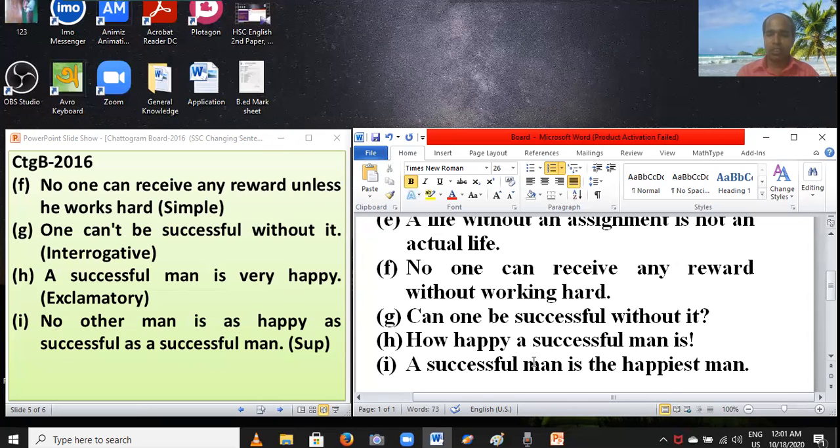Dear students, you can use happiest one, because man is used two times in this sentence. So you have to write one, happiest one. In this way, you can change from positive into superlative.